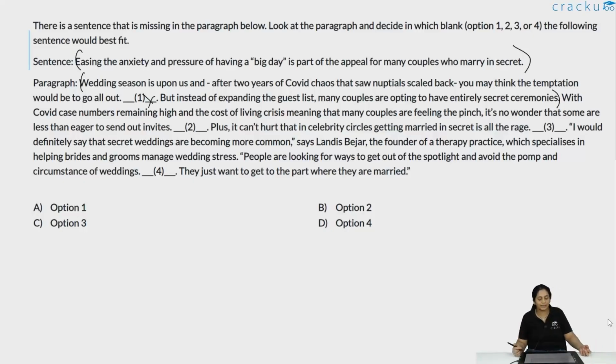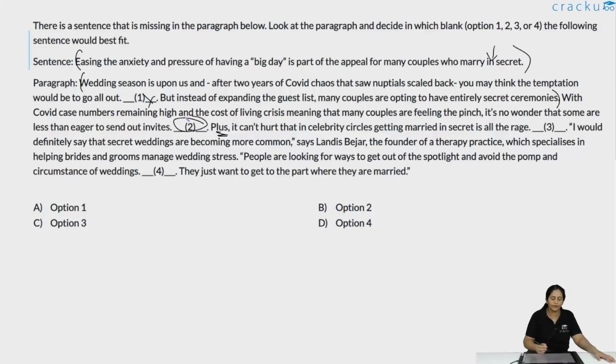Now if you look at the remaining sentences: with the COVID cases remaining high, one reason is given why people are having smaller ceremonies. Cost of living crisis, meaning that they're feeling a pinch, is another reason for a small or secret ceremony. Less than eager to send invites. Plus, it can't hurt that in celebrity circles, getting married in secret is all the rage. This is the last reason why it is considered a good thing. So you'd give two reasons, and finally you would say plus it is all the rage among celebrity circles.